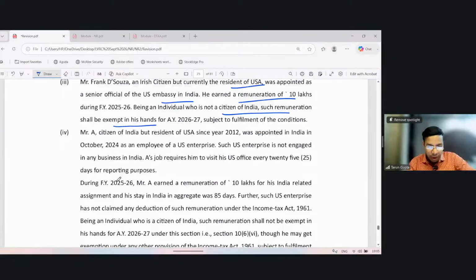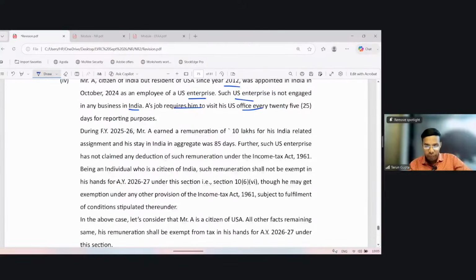Mr. A, a citizen of India but resident of USA since 2012, was appointed in India in October 2024 as an employee of a US enterprise. Such enterprise is not engaged in any business in India. A's job requires him to visit the US office every 25 days for reporting purposes. During financial year 25-26, Mr. A earned a remuneration of 10 lakh for his India-related assignment, and his stay in India in aggregate was 85 days. It's less than 90 days. Further, such US enterprise has not claimed any deduction for such remuneration under the Income Tax Act, 1961.